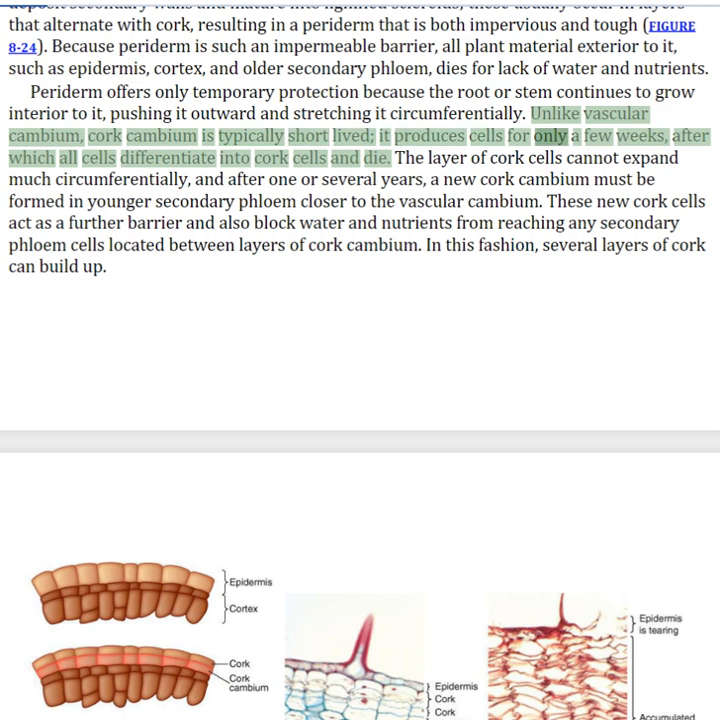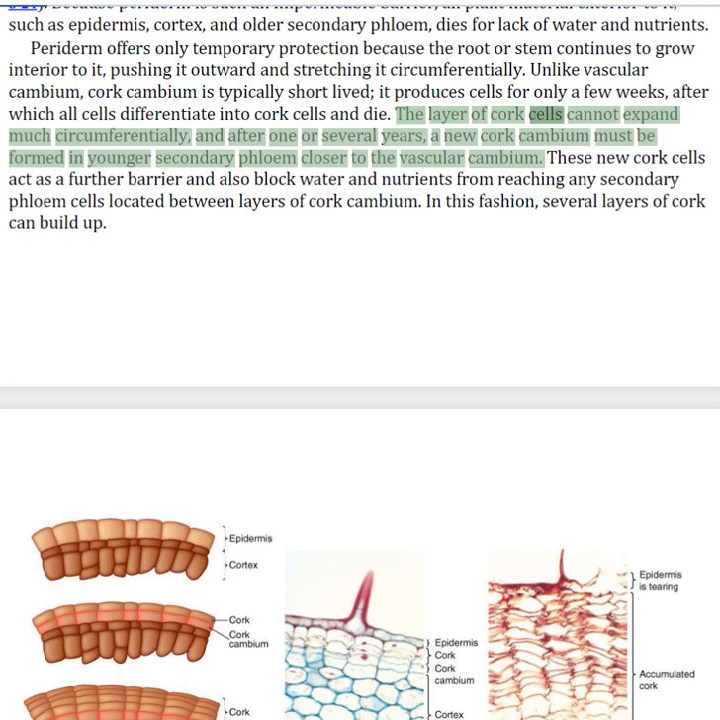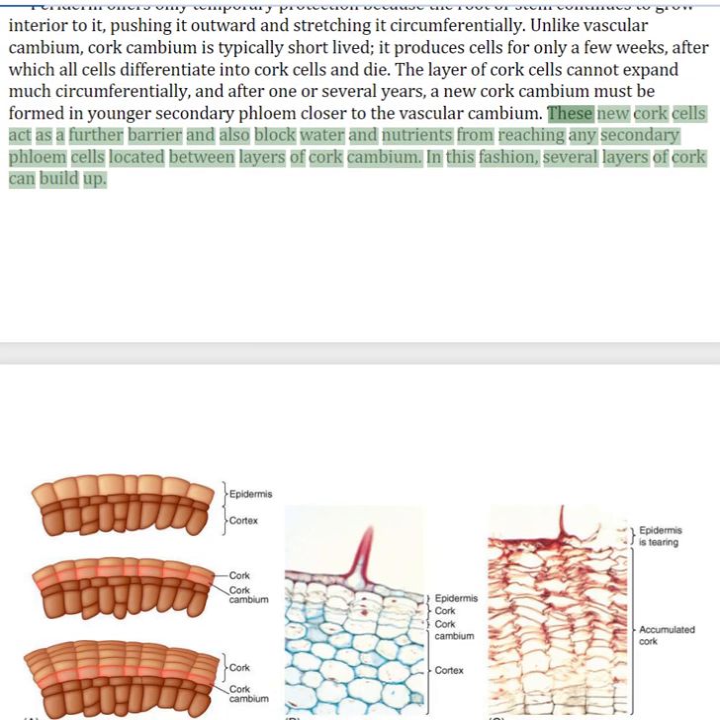It produces cells for only a few weeks, after which all cells differentiate into cork cells and die. The layer of cork cells cannot expand much circumferentially, and after 1 or several years, a new cork cambium must be formed in younger secondary phloem closer to the vascular cambium. These new cork cells act as a further barrier and also block water and nutrients from reaching any secondary phloem cells located between layers of cork cambium. In this fashion, several layers of cork can build up.